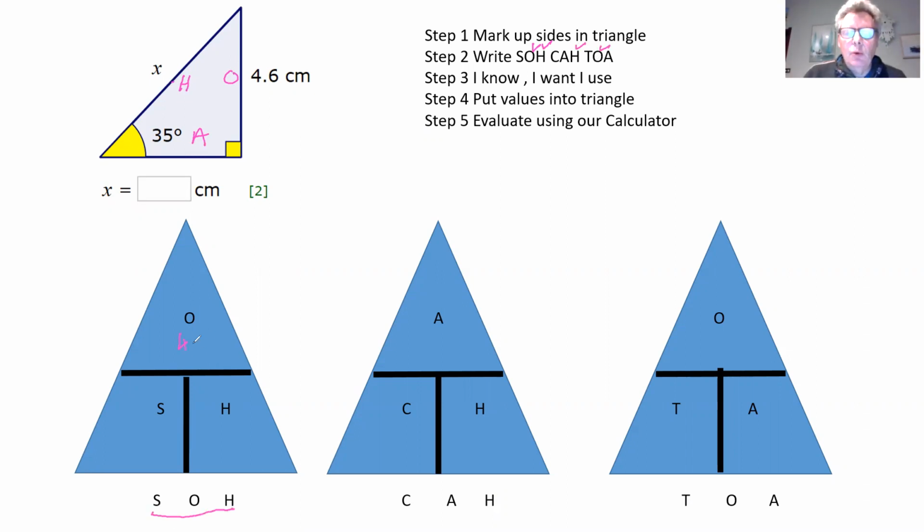But this time, O, we know what O is, so we put 4.6 there. That's going to be sine 35. The X goes there. So to work out this one, we've just got to put in our calculator 4.6 over sine 35, which is going to be 8.02.